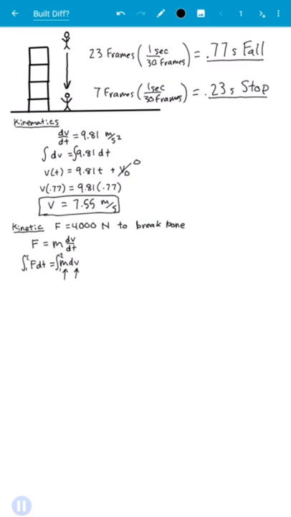Is the mass of Mr. Built Different a function of velocity? Well, unless he's burning some crazy amount of calories on the way down, no, it's just a constant and we can take it out. Now we evaluate our definite integral and we can write it as m delta v. The left-hand side of this equation isn't quite as obvious. Is the force a function of time?